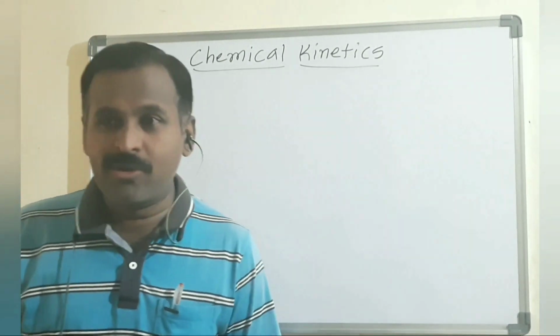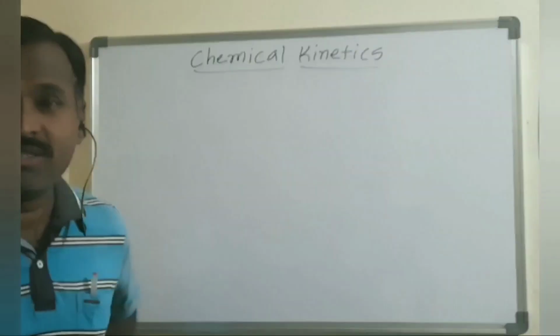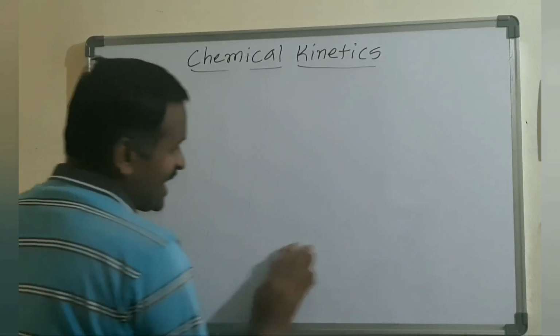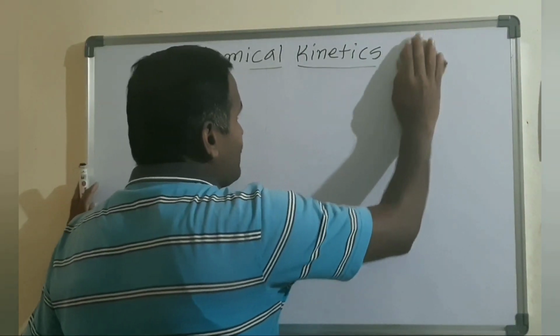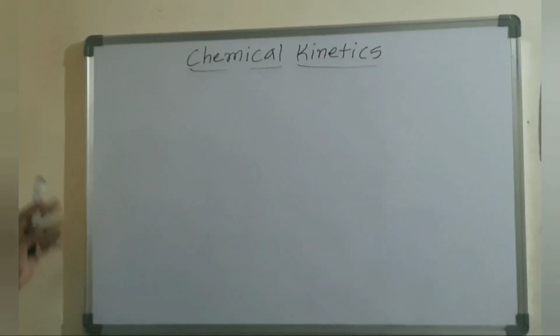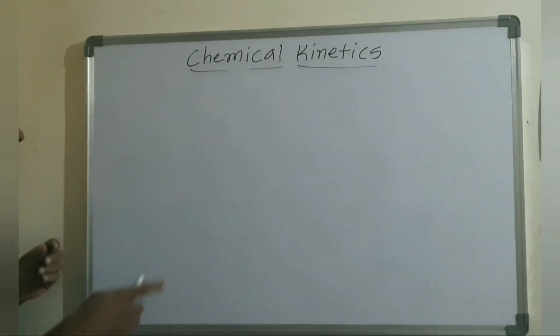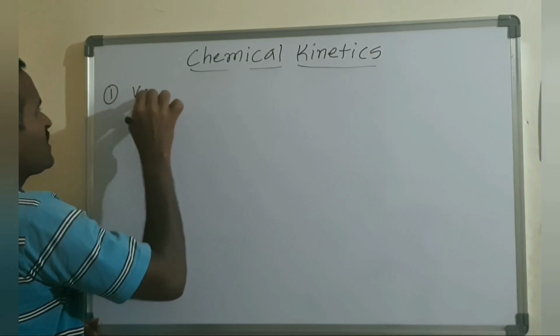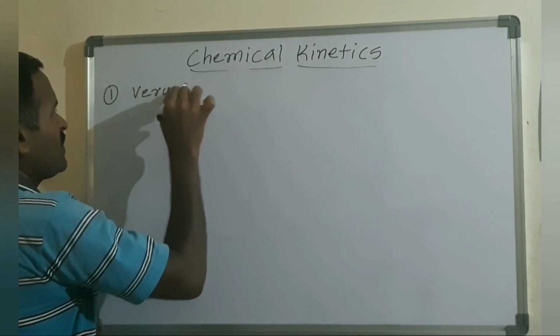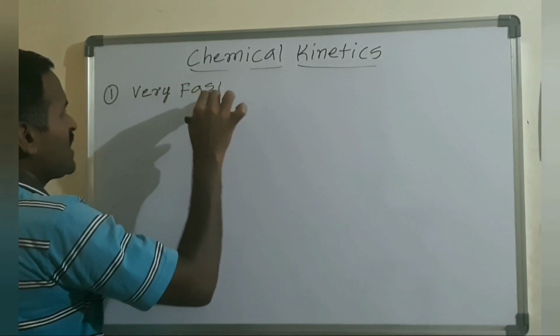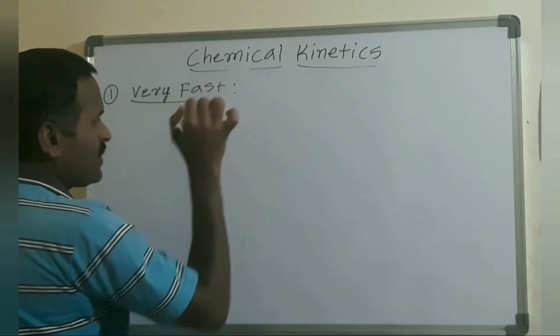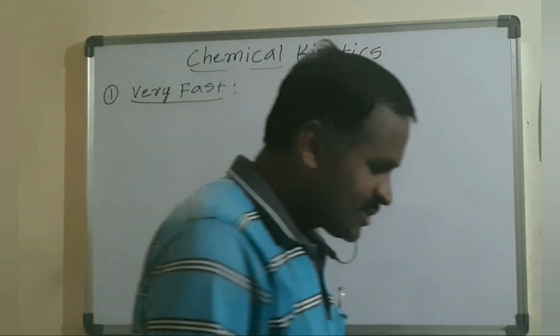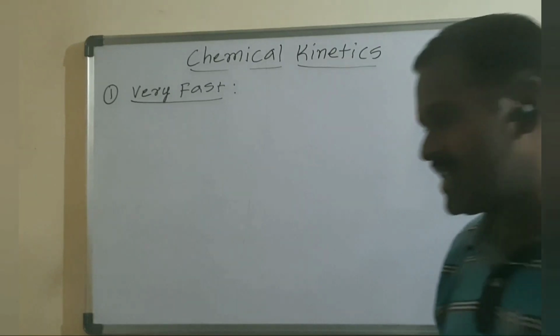I'm going to discuss the chemical kinetics topic. Based on the time and the rate, chemical reactions are mainly classified into three types. The first one is very fast reactions, which are also known as instantaneous reactions.